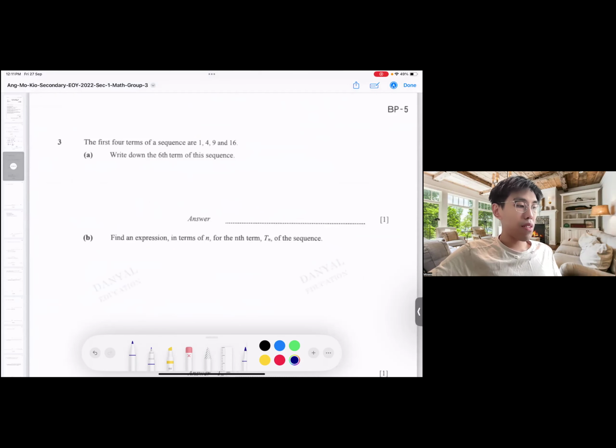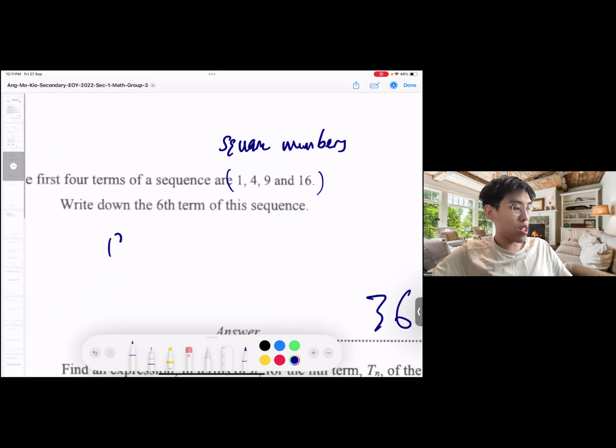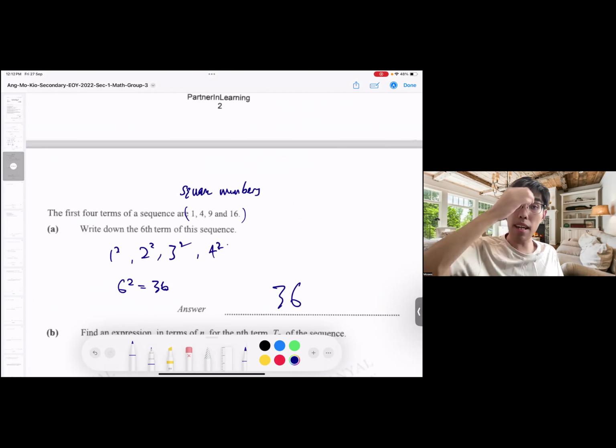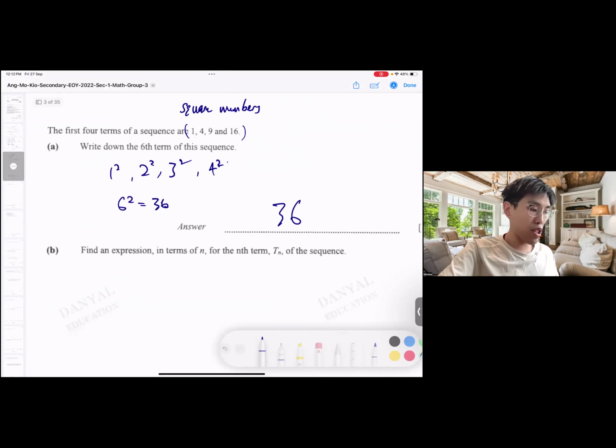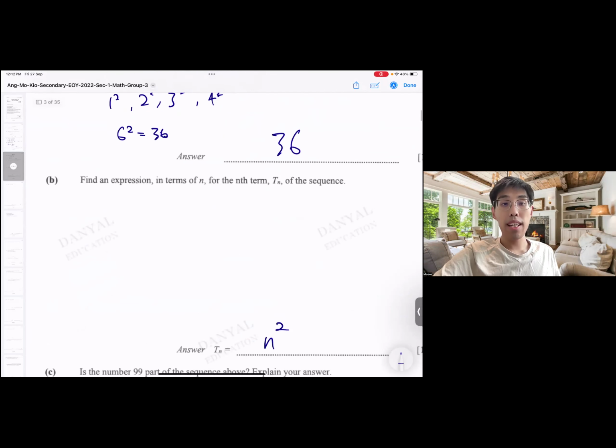Next, write down the first four terms: 1, 4, 9, 16. Write down the sixth term: 36. This one is quite straightforward because you must be able to recognize these are your square numbers. So this is 1 square, 2 square, 3 square, 4 square. So the sixth term is 6 square. Must recognize already by now. Find an expression for the nth term: n square. Straight away, just like that.